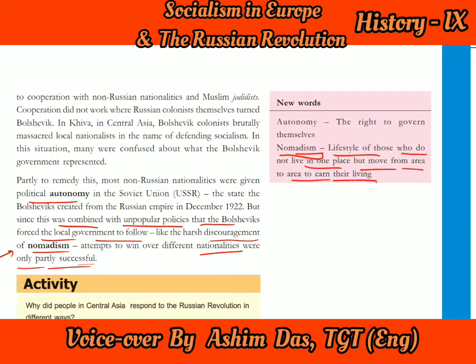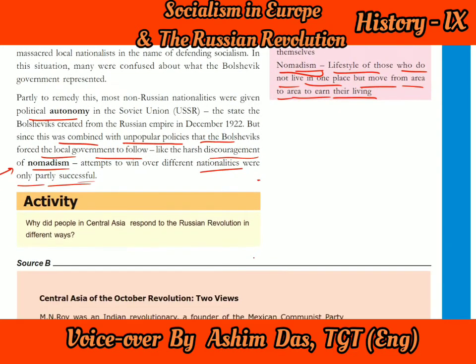Now, nomadism here is given as the lifestyle of those who do not live in one place but move from one area to another to earn their living. Like animal herders and goat herders, they keep on moving from one place to another every season.